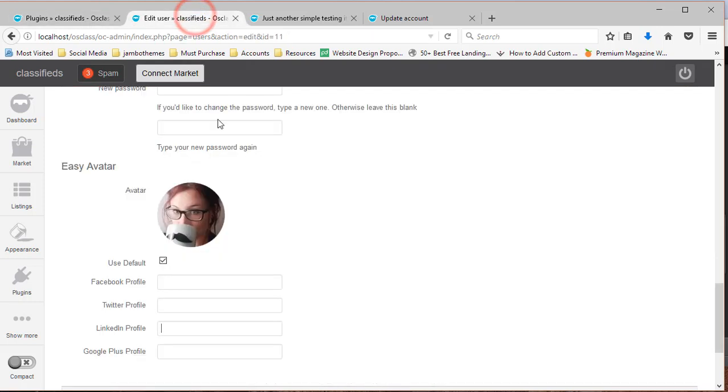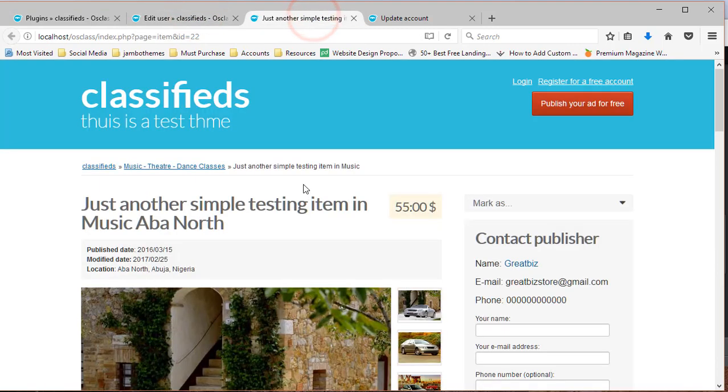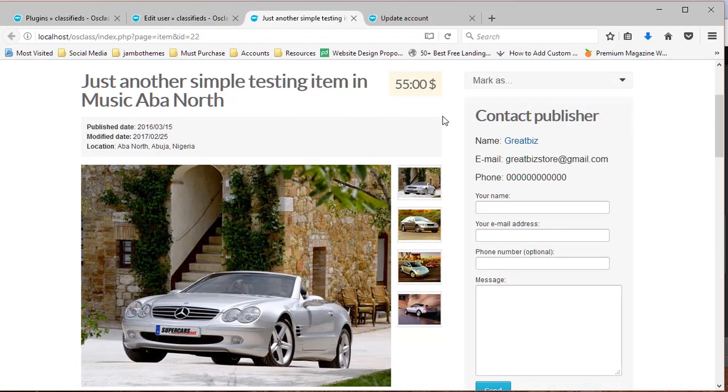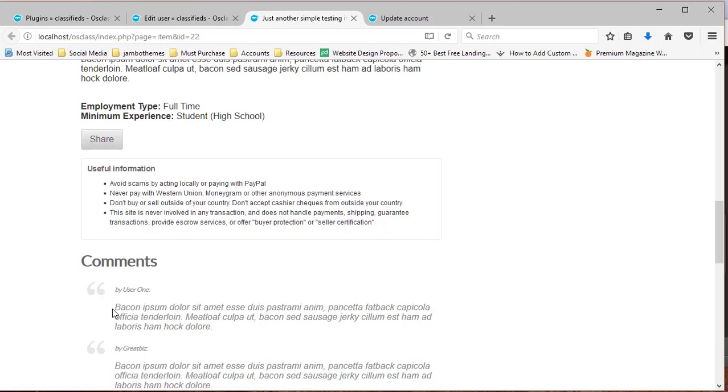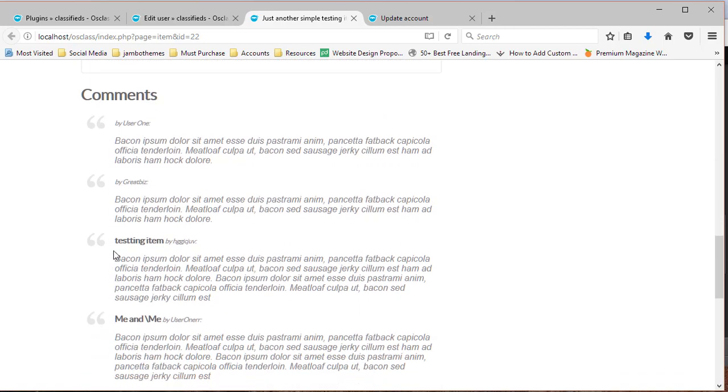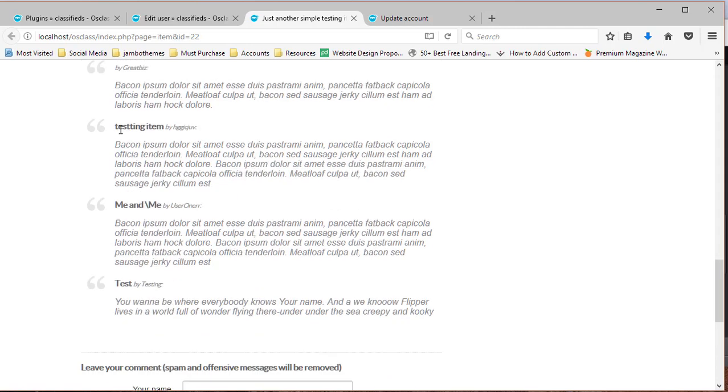For my theme Blender, I would like to add that avatar at this section here. I would like to display an image for a profile picture right here, and probably at the comment sections, so that each user's avatar appears next to the name.